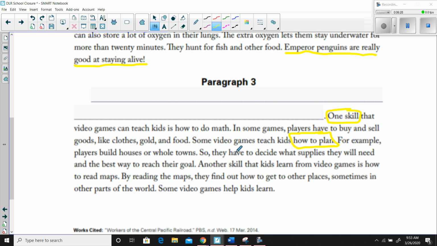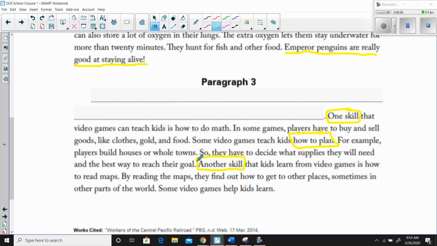All right, so this sentence is explaining how the players build houses and towns and, in more detail, what they have to do in order to meet that goal in different video games. Another skill, okay, so one skill, here's a second skill, and now we're getting ready to hear another skill. So far, I'm thinking this whole paragraph is all about different ways that video games can benefit kids.